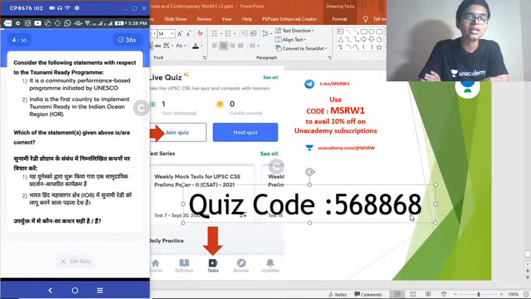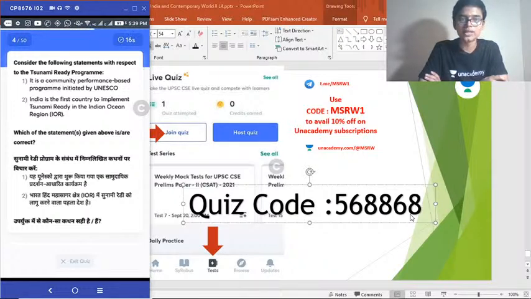Question number 4. Consider the following statements with respect to the Tsunami Ready program. 1. It is a community performance based program initiated by UNESCO. 2. India is the first country to implement Tsunami Ready in the Indian Ocean region. Which of the statements given above is or are correct?